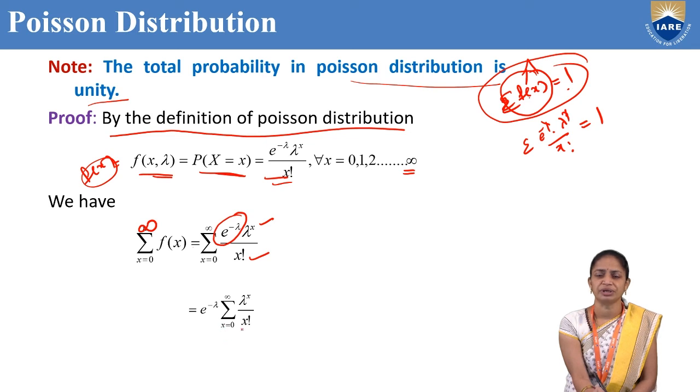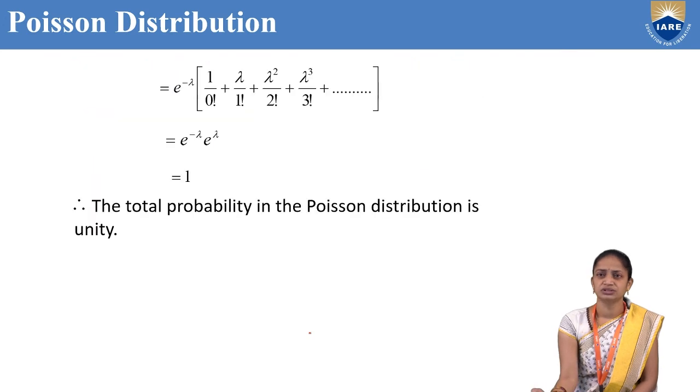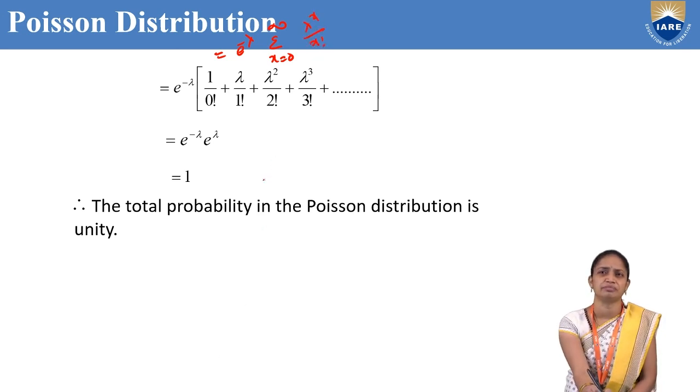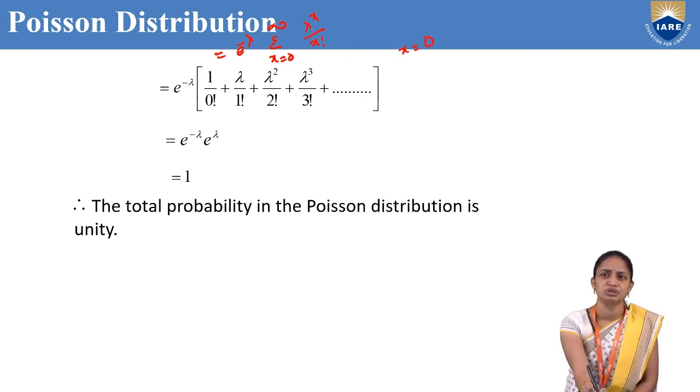So now we have to substitute x equal to 0, 1, 2, 3 and so on up to infinity here. Okay, so now let us substitute. So this is e power minus lambda into summation x equal to 0 to infinity, lambda power x by x factorial. This is our previous step. Now we first substitute x equal to 0 in this summation, lambda power x by x factorial. That means if I substitute x equal to 0, that will be lambda power 0 by 0 factorial.